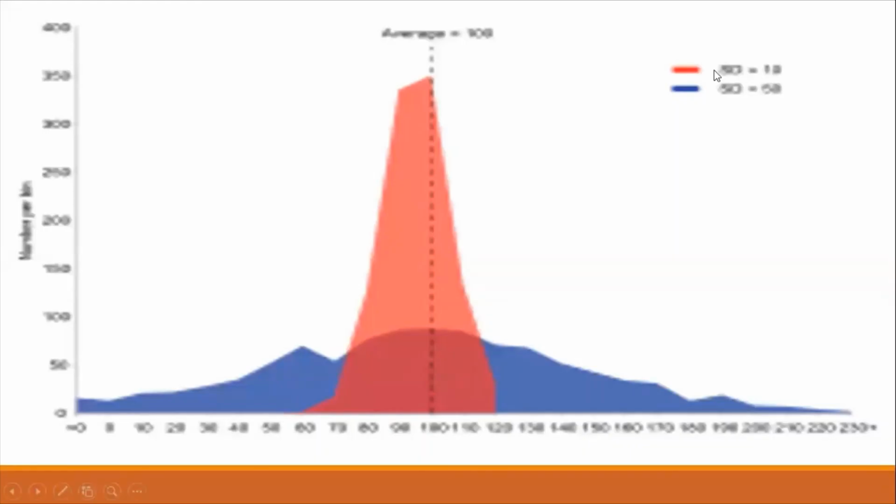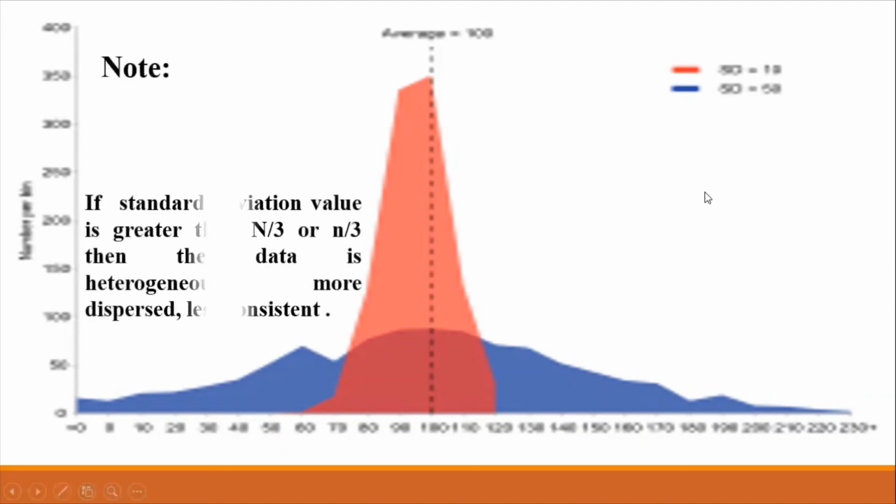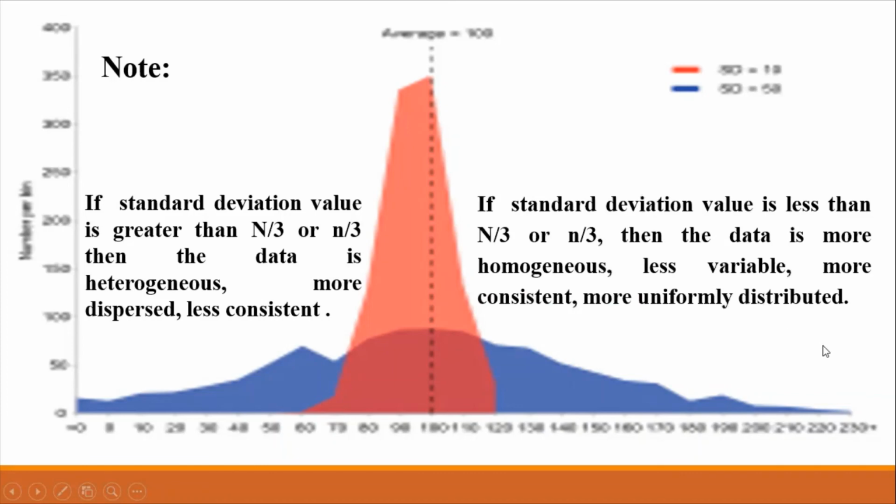Now we are going to interpret or discuss our findings through the values of standard deviation that we have obtained in our discussion earlier under ungrouped and grouped data. But take note that if the standard deviation value is greater than 1/3 of the sample or 1/3 of the population, then the data is said to be heterogeneous, more dispersed, or less consistent. Moreover, if the standard deviation value is less than 1/3 of the population or 1/3 of the sample, then the data is more homogeneous, less variable, more consistent, and more uniformly distributed.